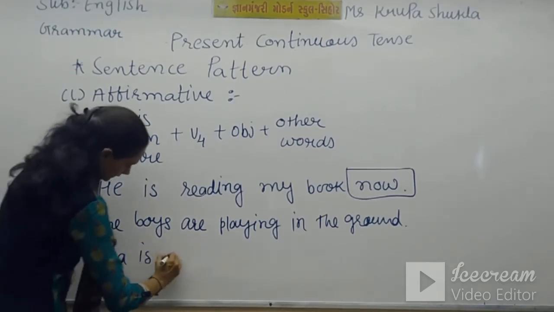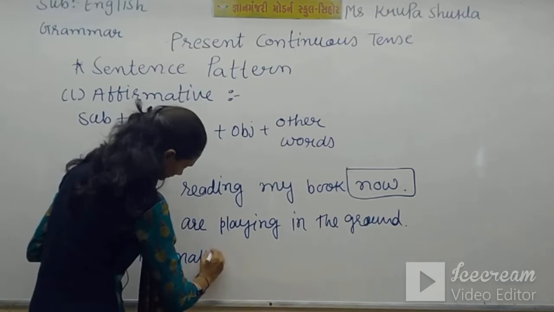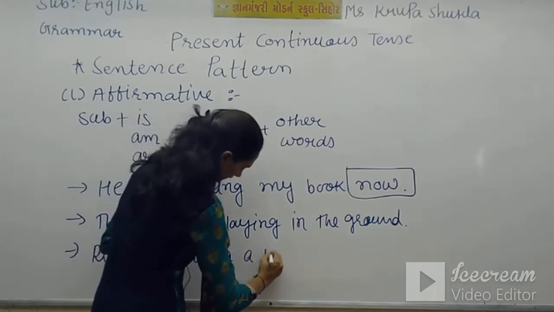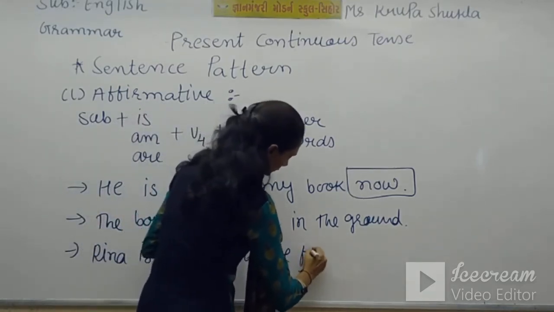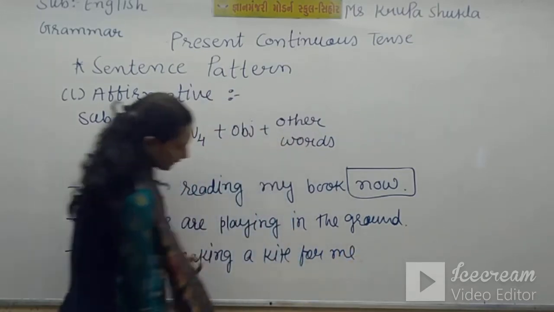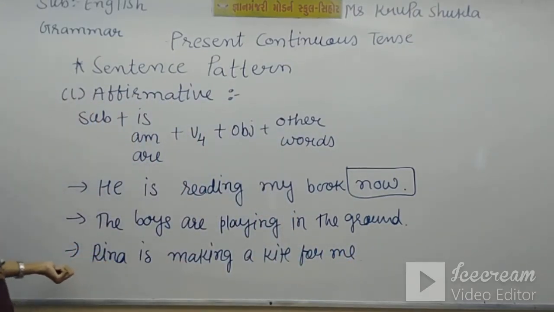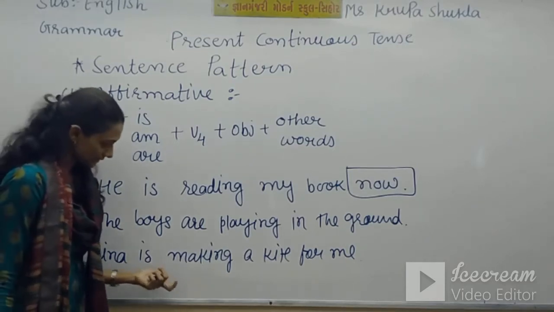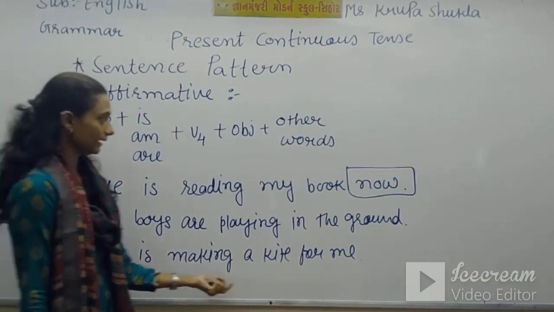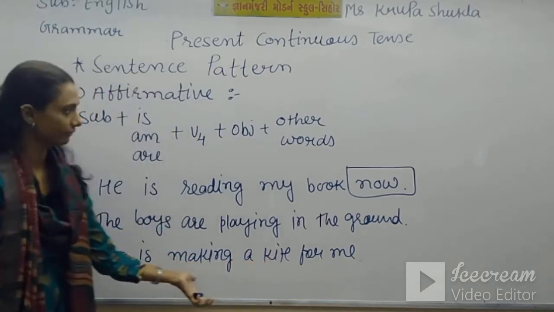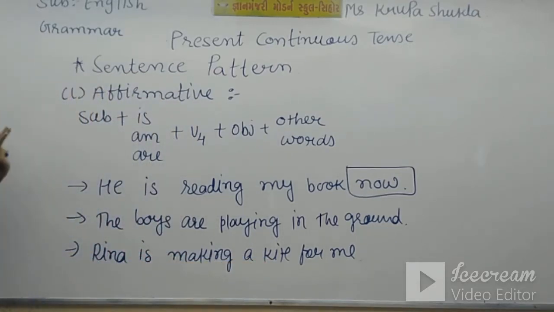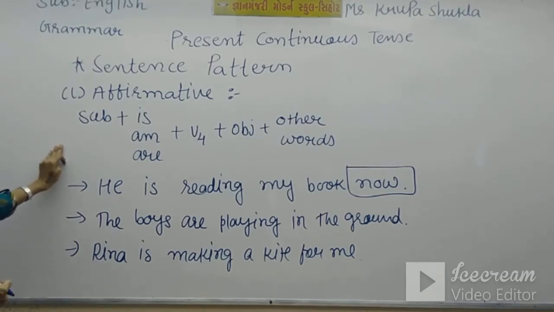Rina is making a kite for me. Here we have the name of a girl, Rina. That's why we took is, third person singular. V4 is of course making, and our object is a kite and for me. This way we can build affirmative sentences in present continuous tense using this sentence pattern.